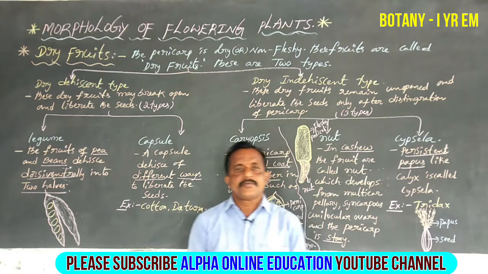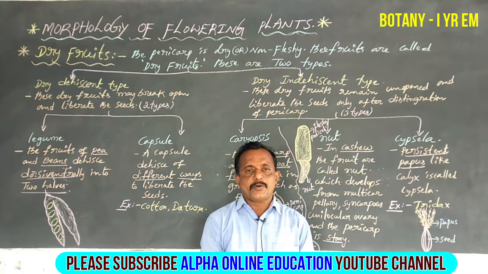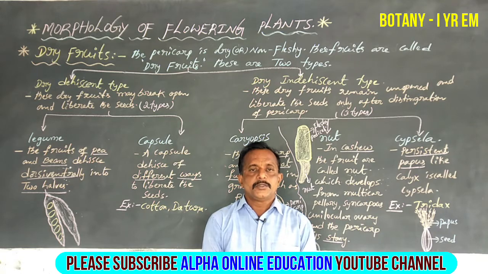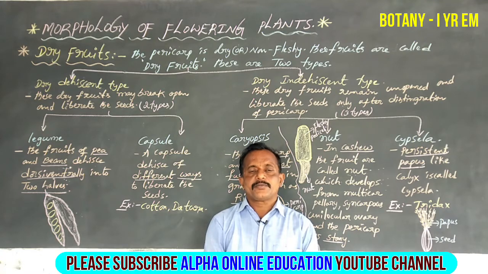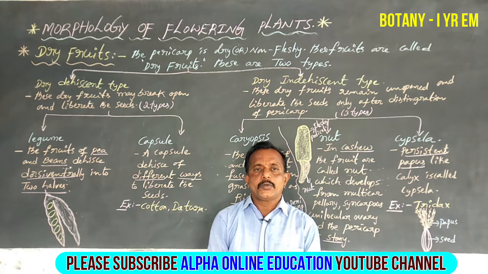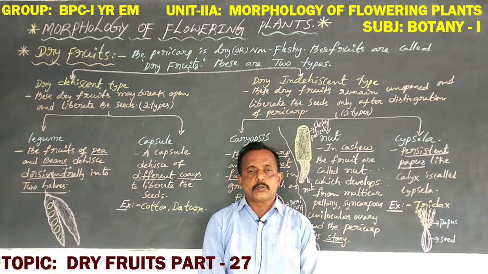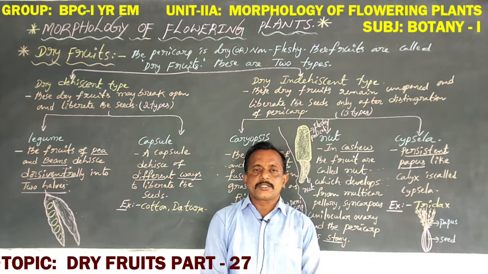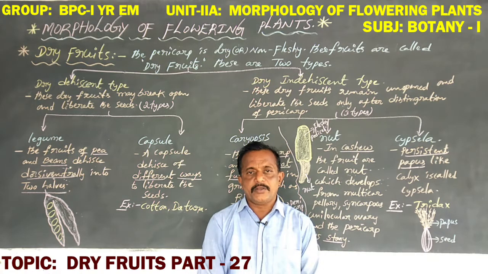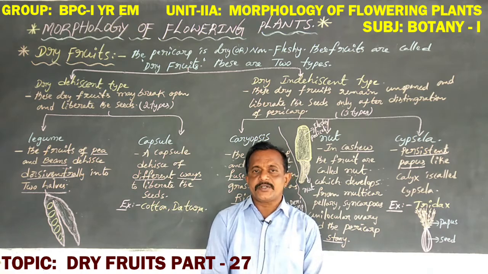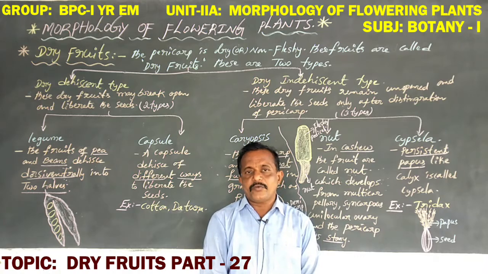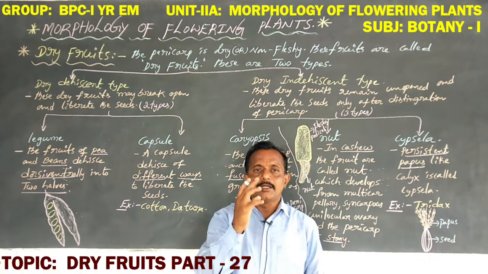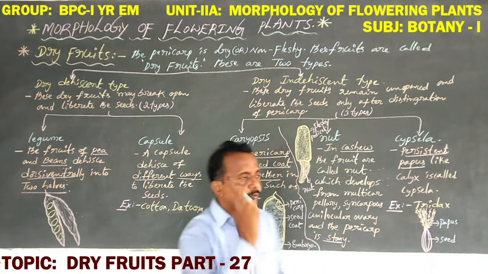Hi students, previous classes discussed the introduction to fruits: how many types of fruits, what is the meaning of true fruits, how many types of true fruits, what is the meaning of fleshy fruits and how many types of fleshy fruits. Now students, today onwards we discuss dry fruits. What is the meaning of dry fruits and how many types of dry fruits?